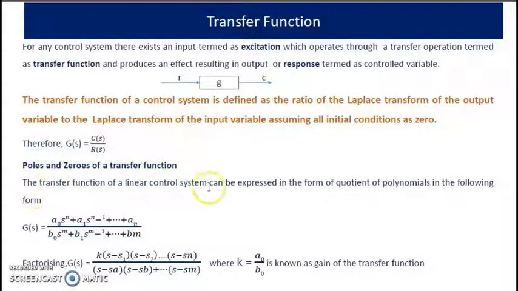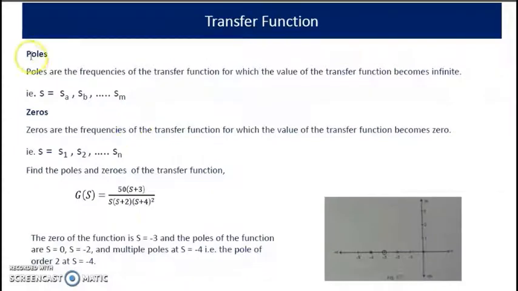Now, what are the poles and zeros of the transfer function? Consider the transfer function expressed in this form, a quotient of polynomials. After factorizing, let it be like this, where K is equal to A0 by B0. Now, what are the poles of the transfer function?